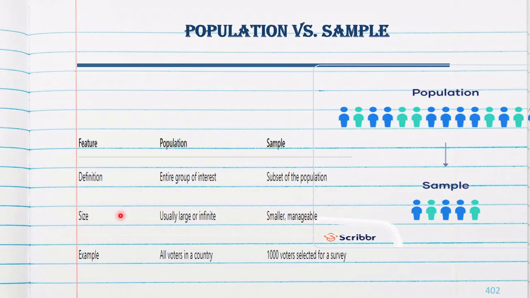Size. Population is usually large or infinite. Sample means it will be small. Example, all voters in a country is a population. 1,000 voters selected for a survey is a sample. Look at this one. All students of CEK, S3AD is selected. That is S3AD is sample.